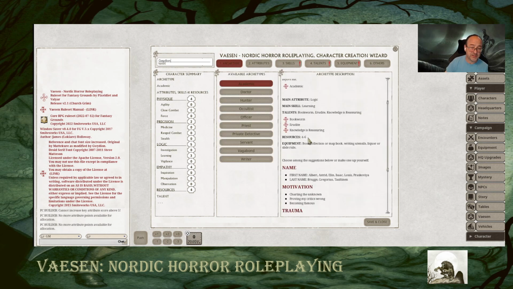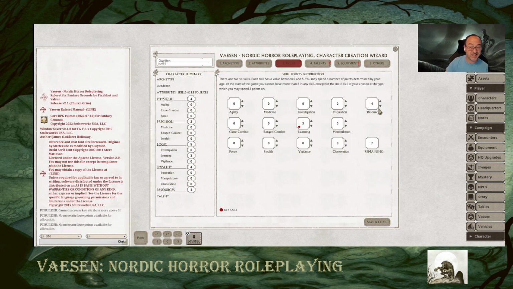So in my archetype, it starts at a low point of 4 and it goes up to 6. So you can actually increase that as basically a skill. If I wanted to move that to 5, it will take away from my skill points, but you can do that. I'm going to say ranged combat. And what this does basically is when you roll for your skills, this does a d6 dice pool. So this will add 2d6 to your dice pool if you're doing ranged combat.